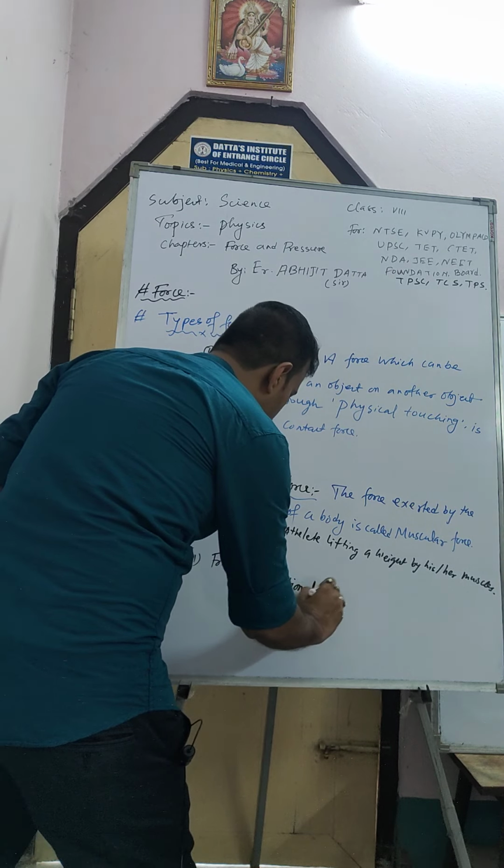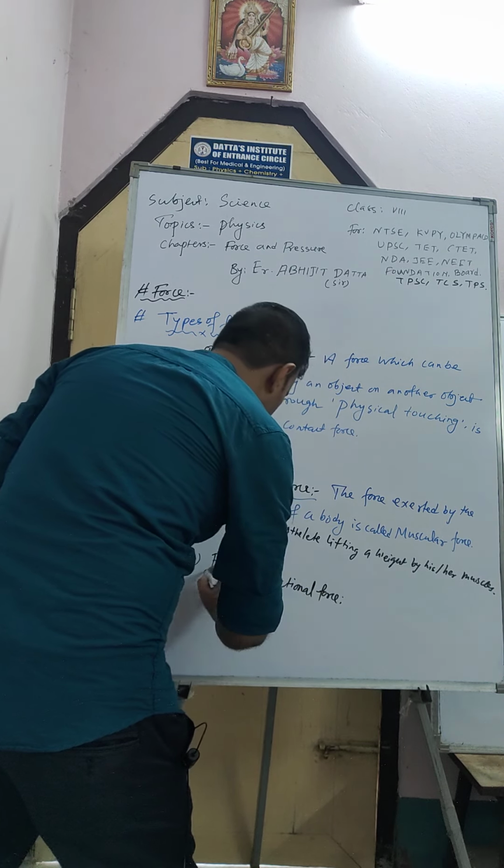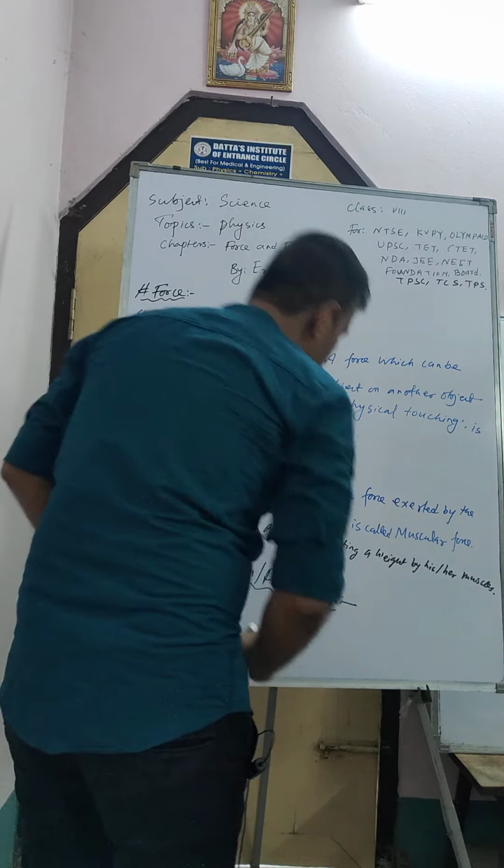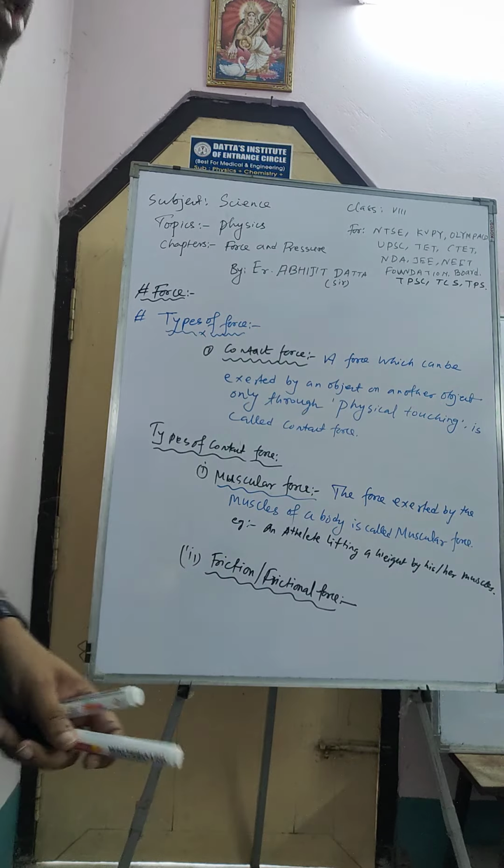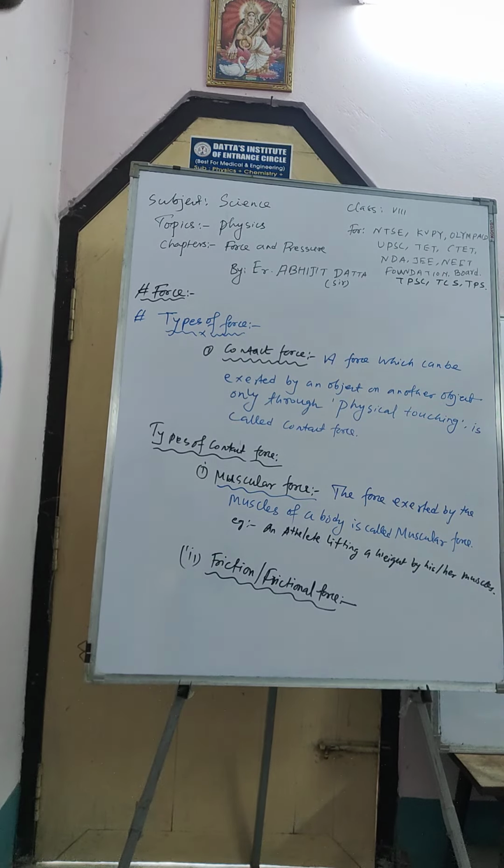Friction or frictional force. So what is friction or frictional force?